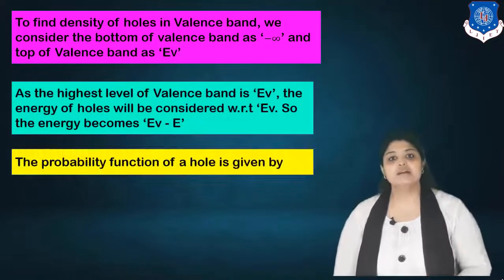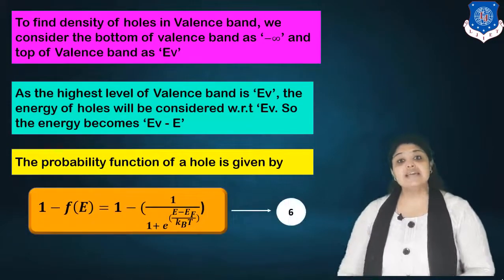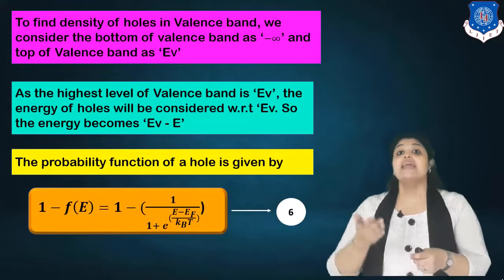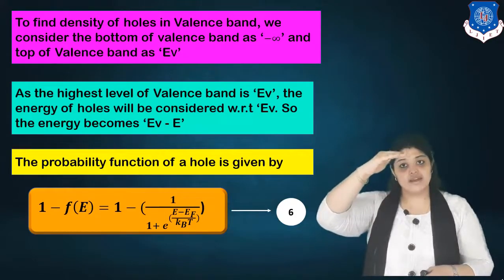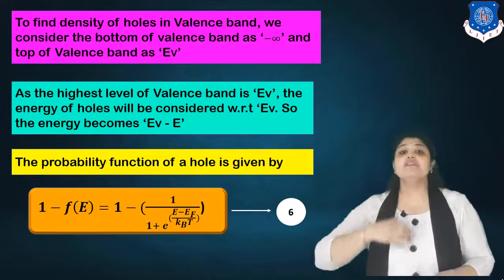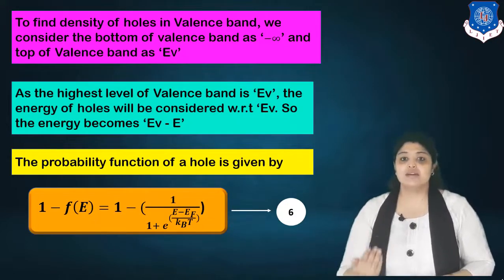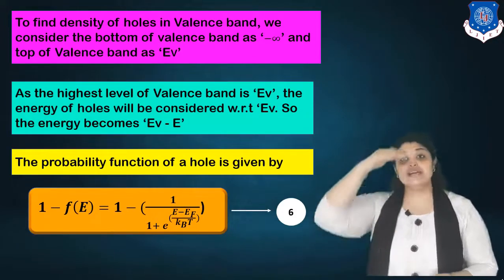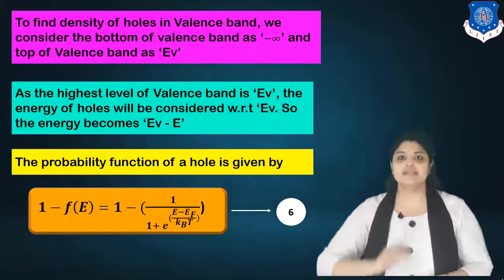What else will we consider? Now we know that the highest level of the valence band is EV. Your hole can be at the level EV or a lower level than EV. So instead of E, we will be substituting EV minus E. Why? Because maximum is with respect to EV. So it can either be at EV or less than EV.